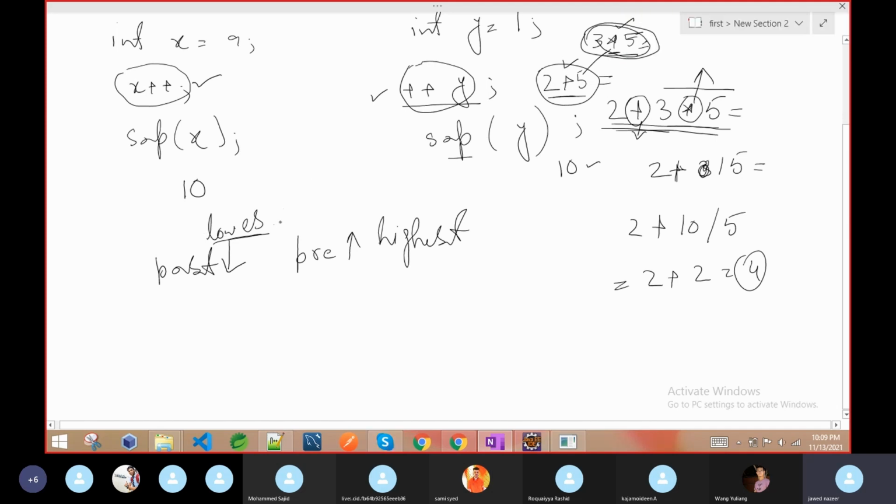Post is having the lowest priority. Priority, if you see the maths, because you people are doing maths already, that's why I'm giving this example, because here it is programming, no? If I give a programming example, those who did programming can understand easily, but for those who didn't, it is difficult. That's why I'm giving the example of a real-time scenario that we already face. See here, if you are doing 2 plus 3 into 4, we are going to do this operation first.